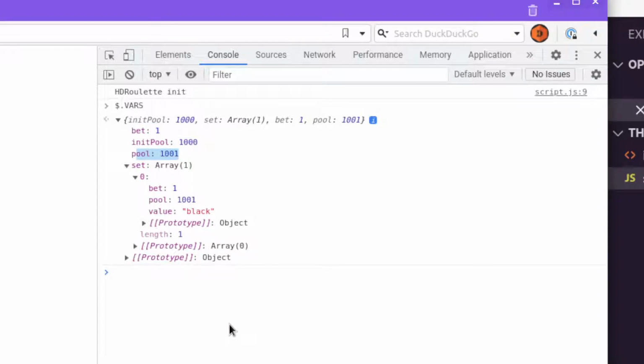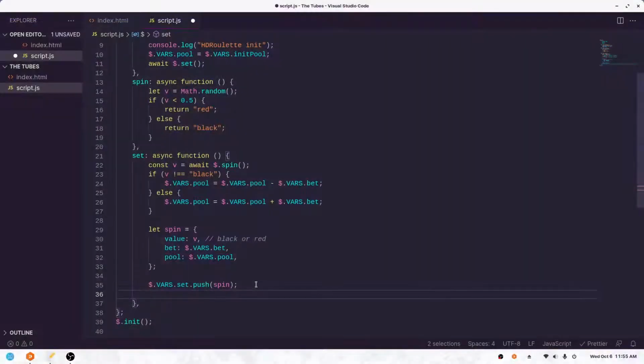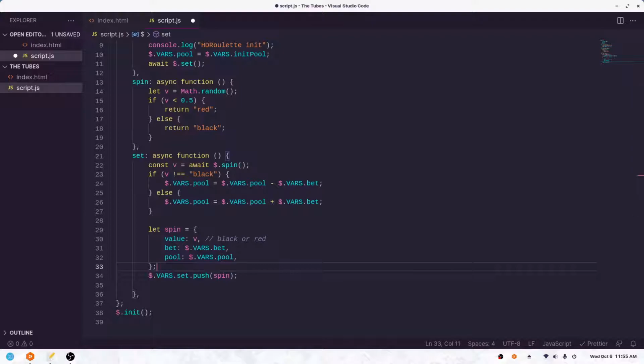What we need to do is also, when we lose a bet, we need to increase this bet by 1. Right? We need to increase that bet. But we need to do that after we've done this, after we push that in. Sorry, I'm showing the wrong screen. So we need to increase the bet if we lose, or reset the bet if we win. And we need to do that after we push this variable here.